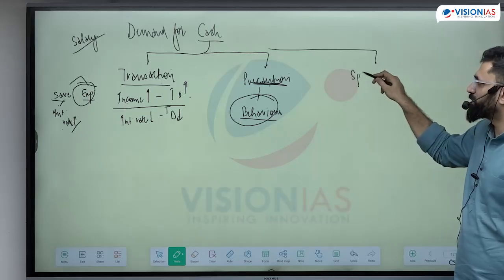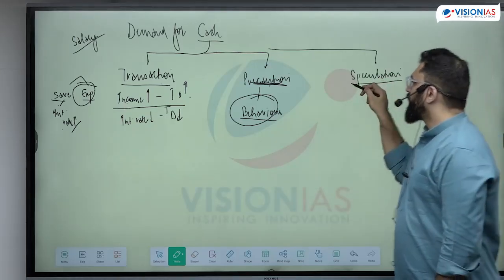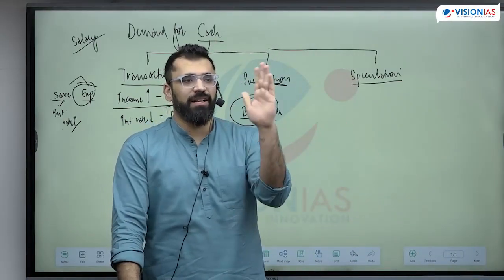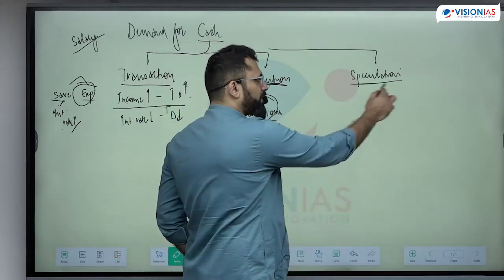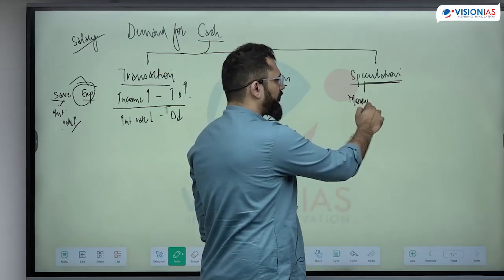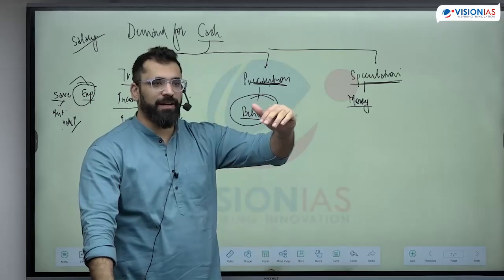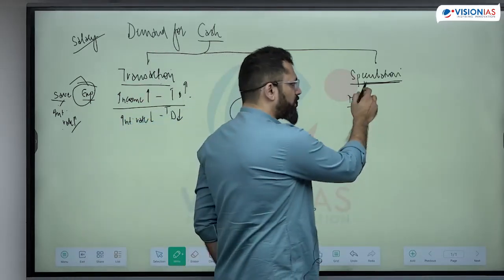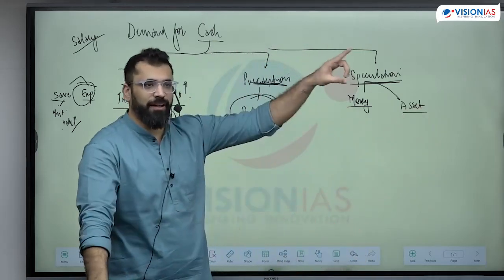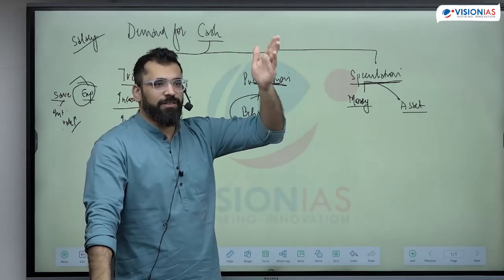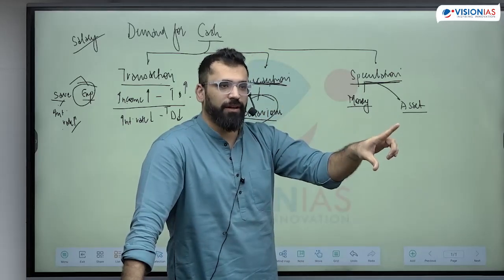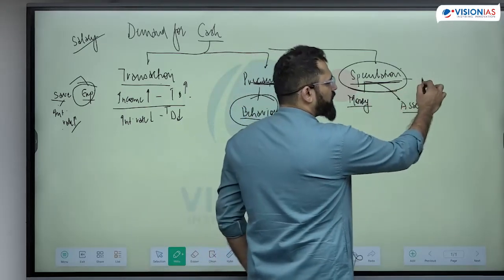Now you want to create some wealth. There are various assets in the market. You expect a price increase in the assets. So for that speculation, gambling, will you demand money? I want to play Dream 11, I need cash. Why play Dream 11? Because I'm expecting I'll win. So in general in the economy, we expect speculation in asset prices. This is how, as I told you, an asset bubble forms. Why are people expecting the value to rise? Because of some factor. So they are speculating. Speculation means everything happens in the future.